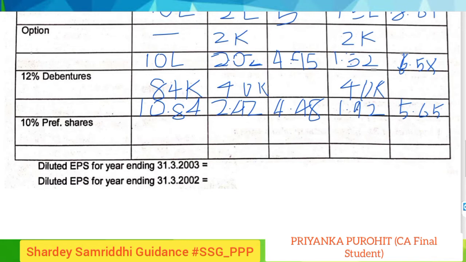And lastly, the third rank was given to preference shares. So in preference shares, the income will increase by 8.8 lakhs, and hence the total net profit would be 92.64. The number of shares will increase by 1.6 lakhs, making the total 4.02, and hence the EPS would be 4.89.